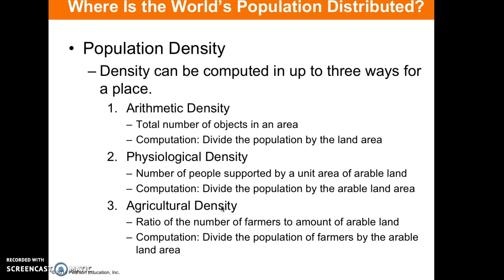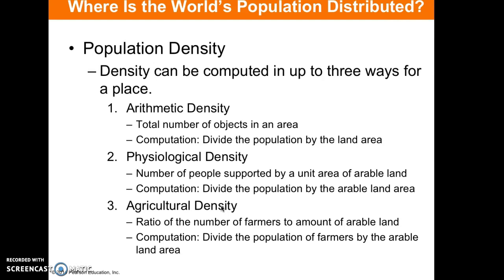Population density can be computed in 3 ways for a place. And we talked about these a little bit earlier this year, and we're going to go over them more in class. We have arithmetic density, and that's what we've been doing in class, the total number of people per square mile. So you've been doing this already. The number of people per square mile or square kilometer.